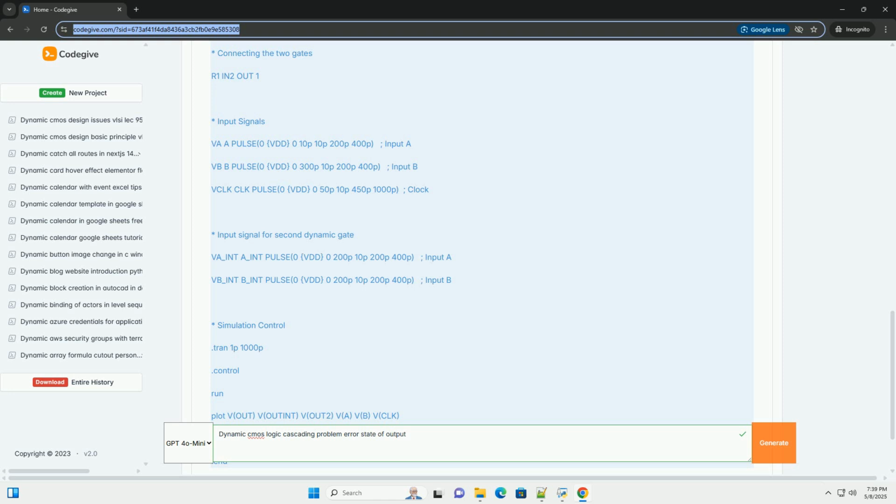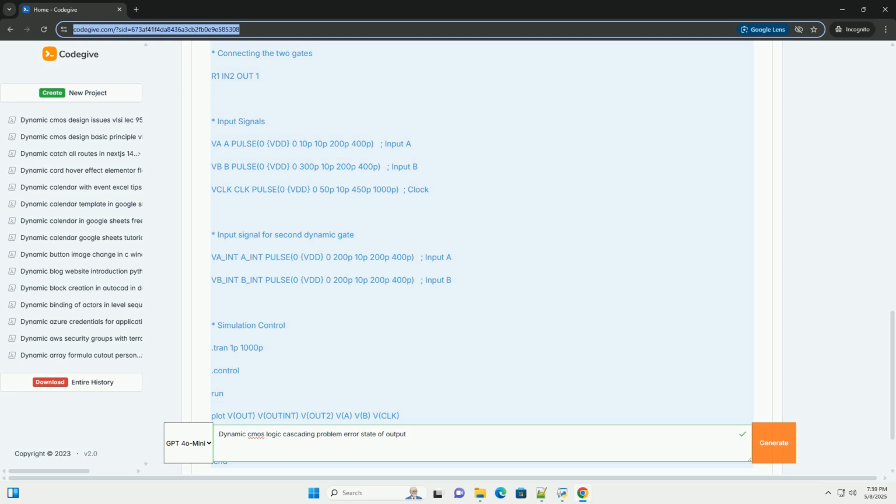Drawbacks. Contention: if the keeper transistor is too strong, it can contend with the pull-down network, slowing down the discharge process. Power consumption: the keeper transistor consumes a small amount of static power. 6. Charge sharing compensation circuits. Advanced techniques involve adding circuits specifically designed to compensate for charge sharing.